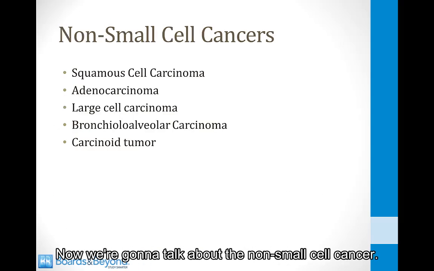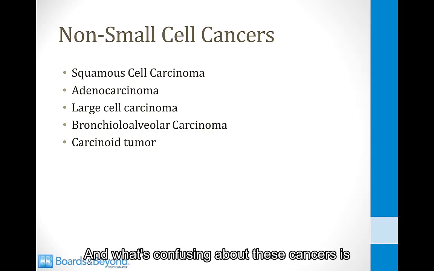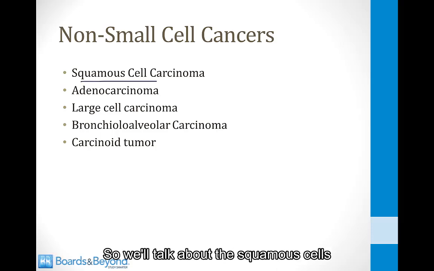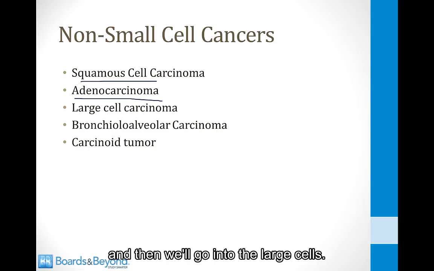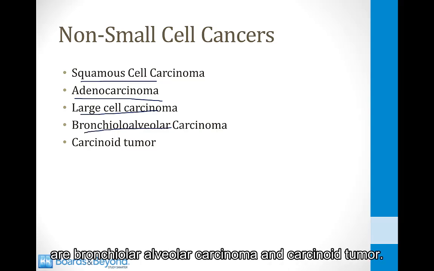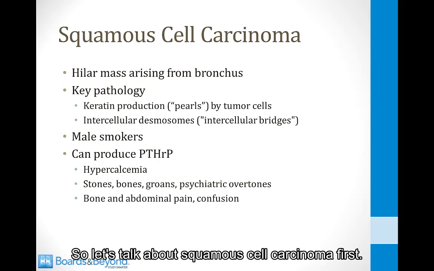Now we're going to talk about the non-small cell cancer, and what's confusing about these cancers is that there are 5 different subtypes you need to know. So we'll talk about the squamous cells and the adenocarcinomas, and then we'll go into the large cells. And then 2 relatively uncommon subtypes are bronchioloalveolar carcinoma and carcinoid tumor. So let's talk about squamous cell carcinoma first.